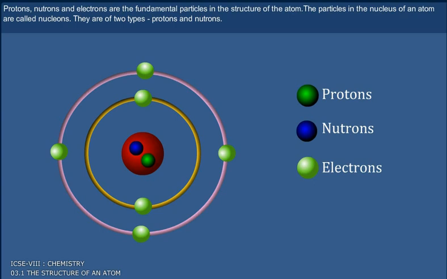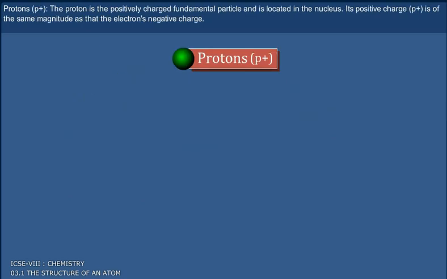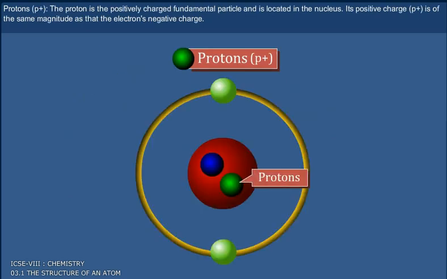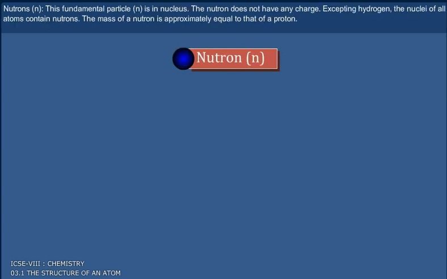The particles in the nucleus of an atom are called nucleons. They are of two types, protons and neutrons. Proton, that is, the positive proton. The proton is the positively charged fundamental particle and it is located in the nucleus. Its positive charge is of the same magnitude as the electron's negative charge.